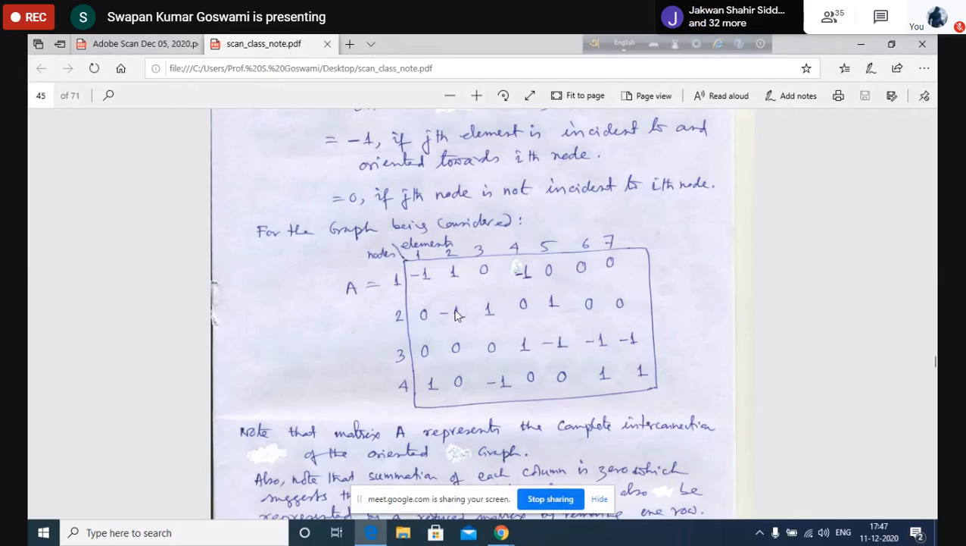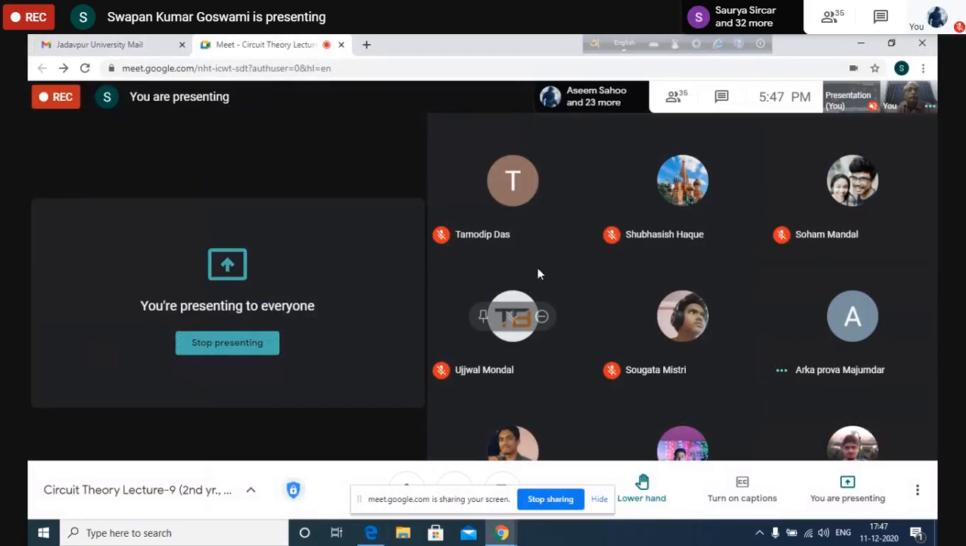Similarly, we shall write the matrix relating the loop and the element. We shall write the matrix relating the cut set and the element, show their applications, and then proceed to write network equations. Now, if you have any question, tell me, I shall explain that, or otherwise I shall stop today. Bolo. Do you have any question now?